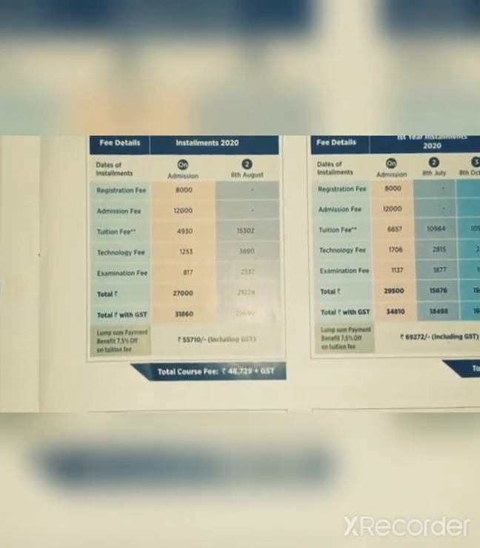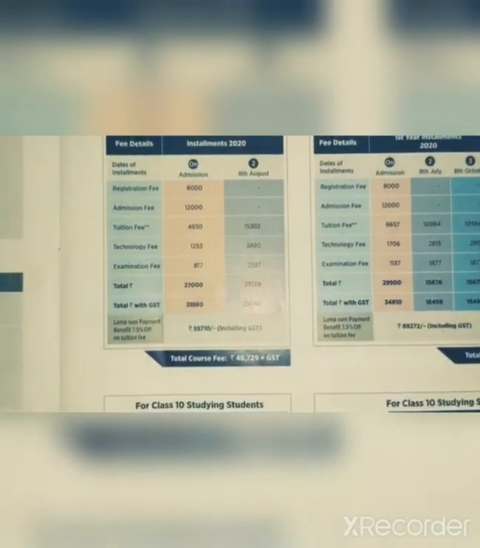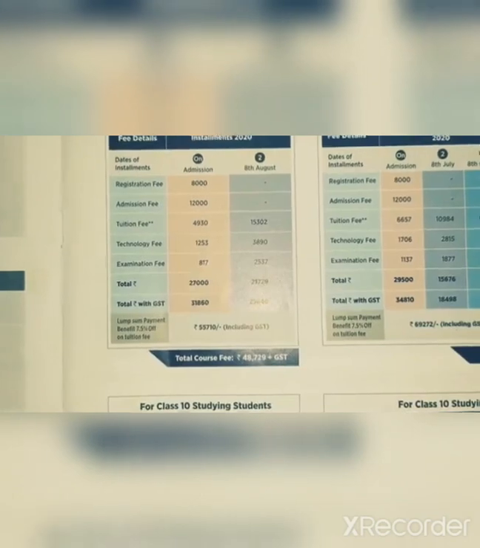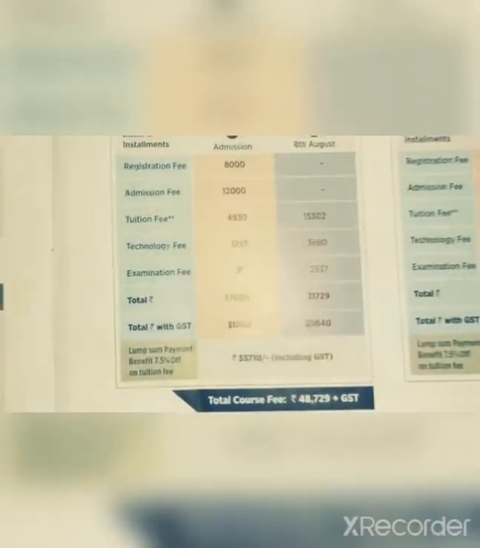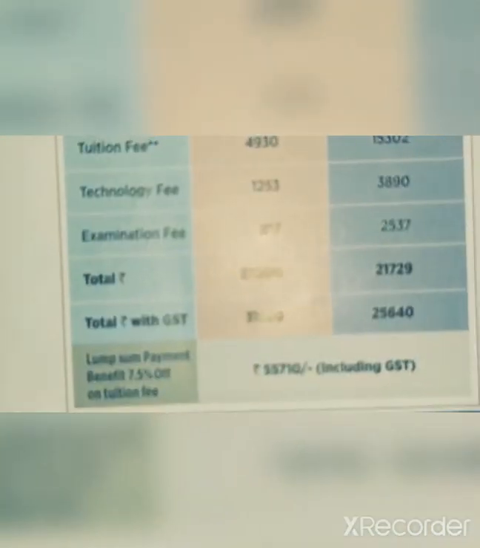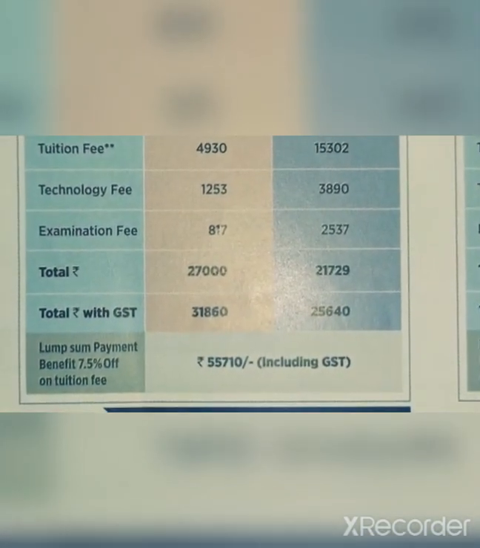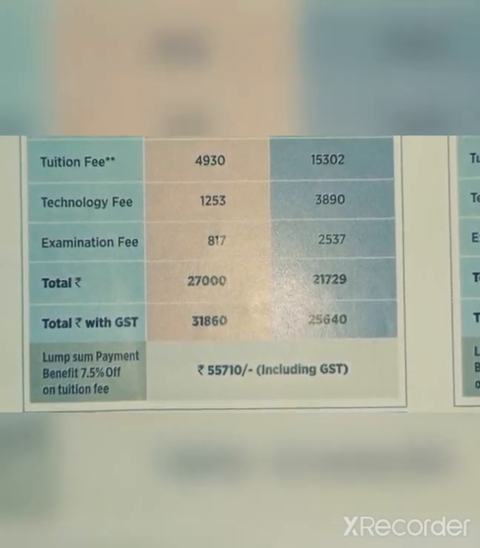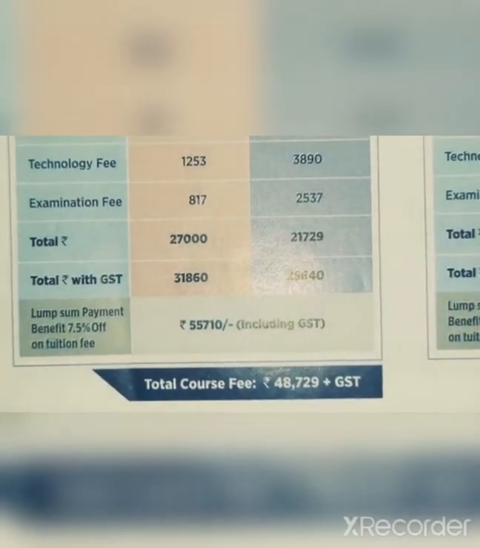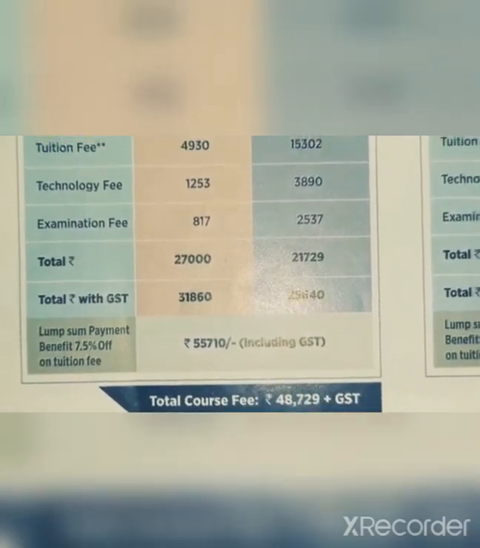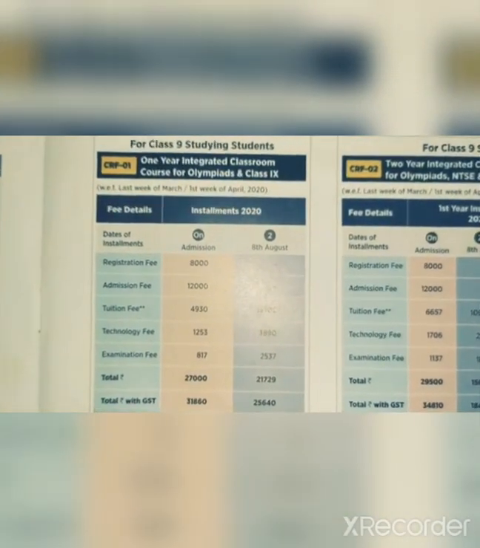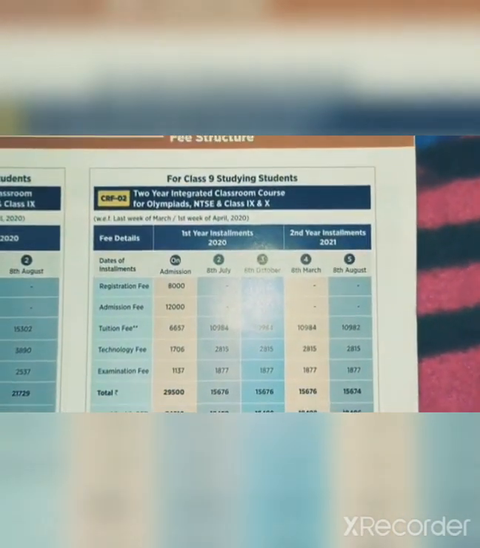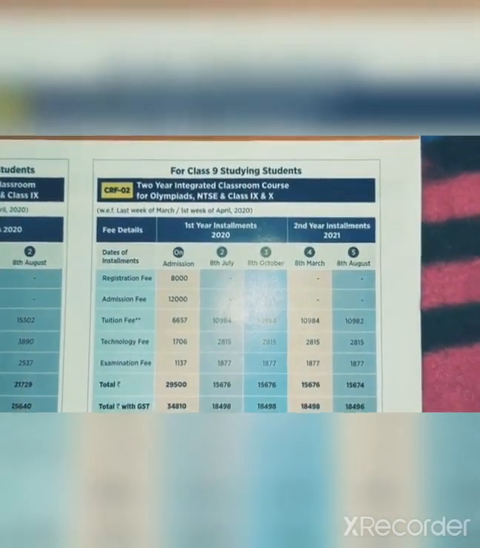The total fees are around 27,000 and 21,729, and the total fee with GST is 31,000 and here you can see 25,640. Including GST it is around 56,000, and the total course fee is 48,000 but plus GST is also written there. This is for the class 9th 1 year program.